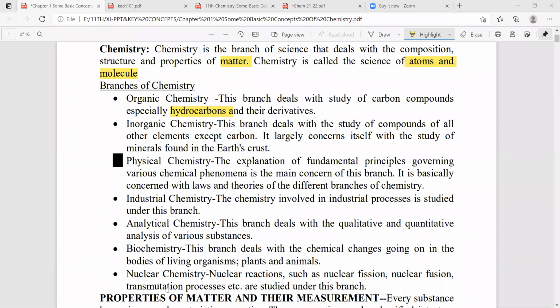So 5 plus 9 plus 8, total 22 marks. So out of 70, 22 marks are 1 mark questions. The remaining will be 2 marks, 3 marks and 5 marks. So this is the pattern.